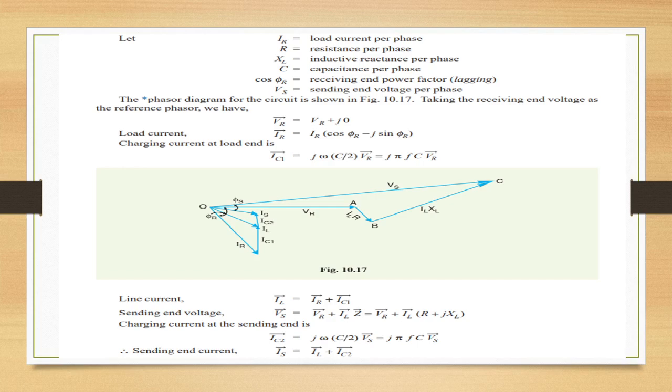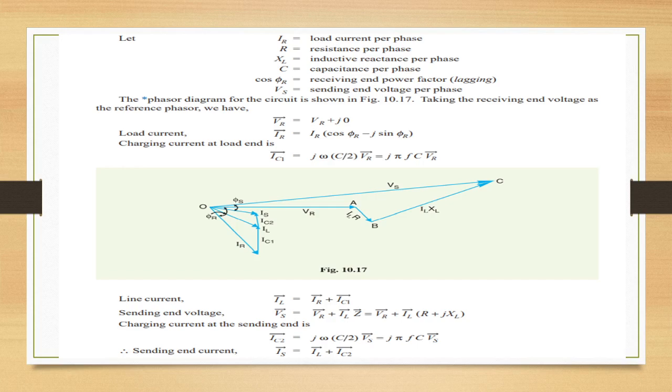Okay. So VR is the reference here, represented by OA, and current IR will lag behind VR by an angle of phi R. Charging current IC1 will lead VR by 90 degrees. Line current IL is the phasor sum of IR and IC1, and drop AB is equal to IL into R, which is in phase with IL, whereas drop BC is IL XL, which is leading IL by 90 degrees. OC represents the sending end voltage Vs.